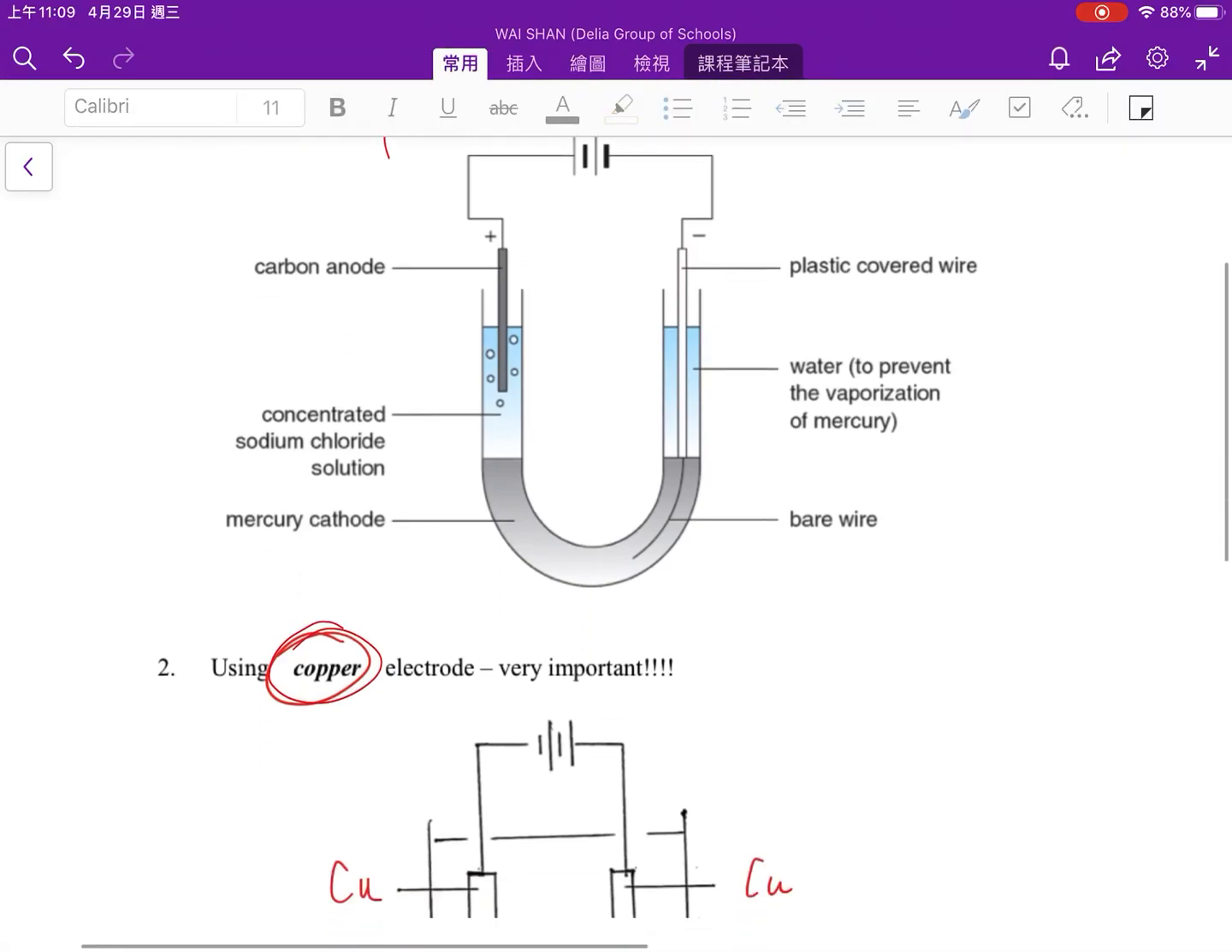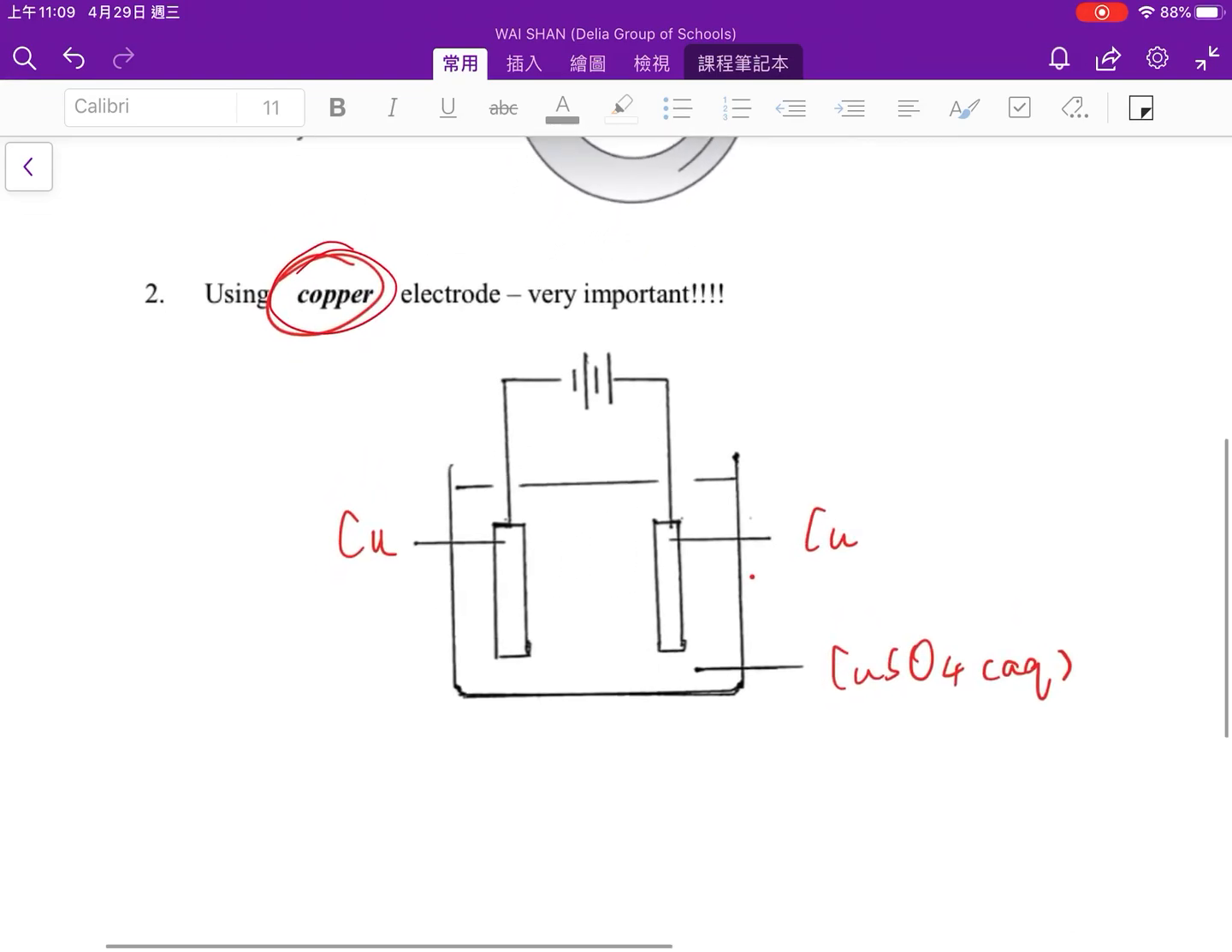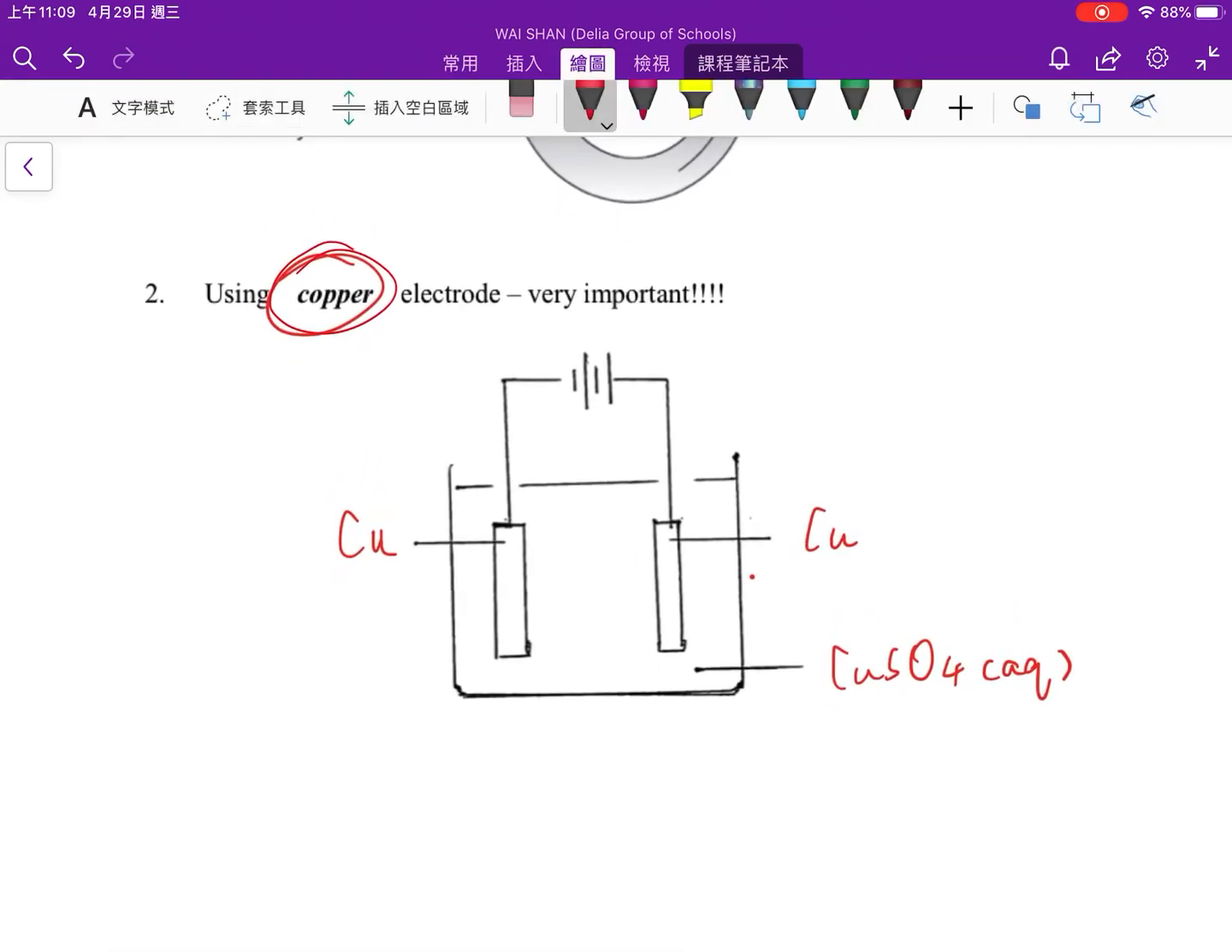Okay, and next, how about a metal electrode? In the opposite way, a metal electrode will only affect the result of electrolysis when it is connected to the positive electrode of the battery. So why? What's happening?